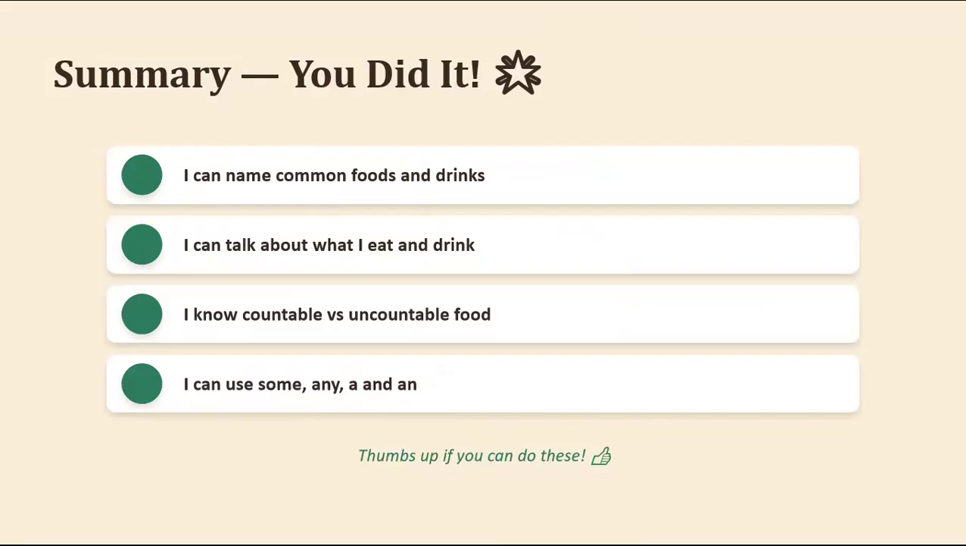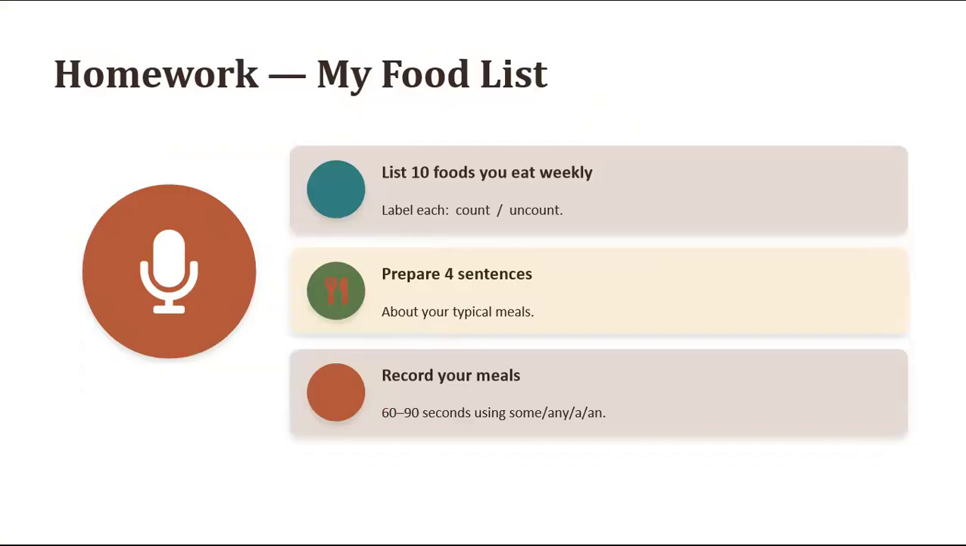So after making some practice, I hope that you can name some common foods and drinks. You can talk about what you eat and drink, and you know countable versus uncountable food. And after making some practice, you can use some, any, a, and an. So this would be your task that you can do after this: 10 foods you eat weekly.